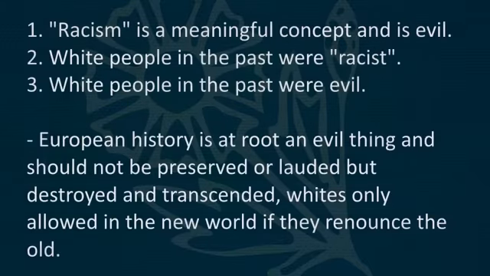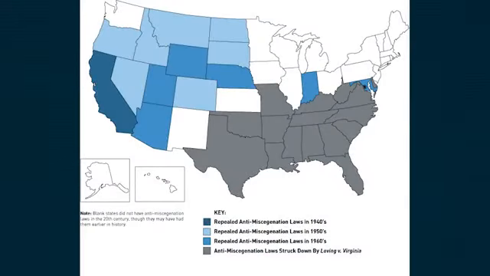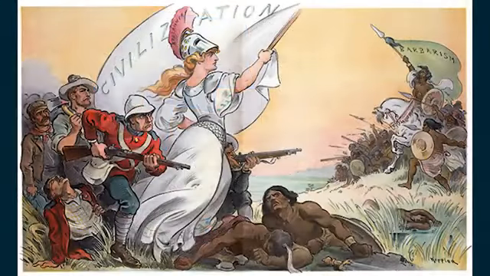SJWs basically take V's evaluation of so-called racism as evil, but unlike V, they're able to make the connection that this is how almost all white people in the past thought. And so they'll claim that most white people in history have been evil. So what is V? Well, V is, in this sense, a social justice warrior that's too stupid to make this connection. If you believe in quote-unquote racism and you think this racism is evil, well, by most people's standards today, the whole of European history was incredibly racist. Therefore, Europe's past is evil at root, because racist equals evil. This is so simple. This is so obvious.